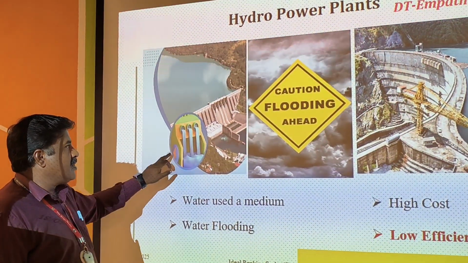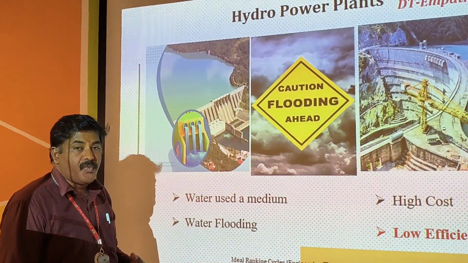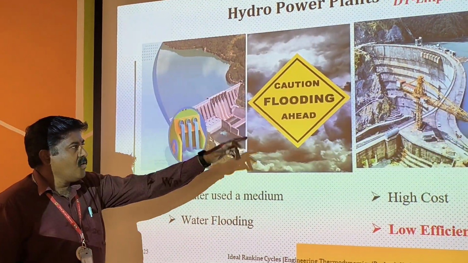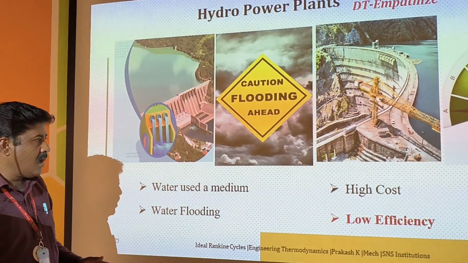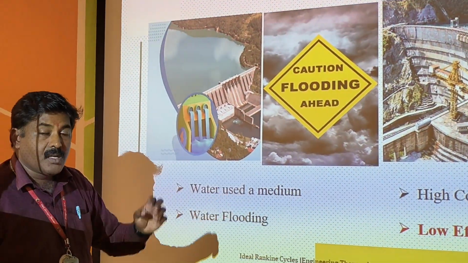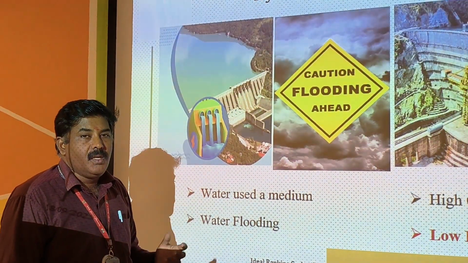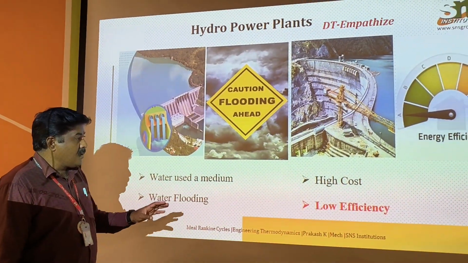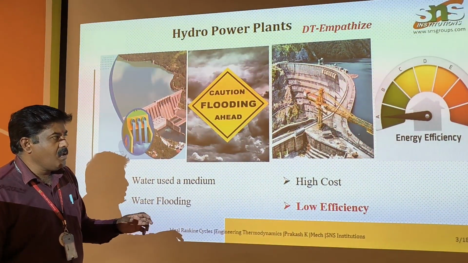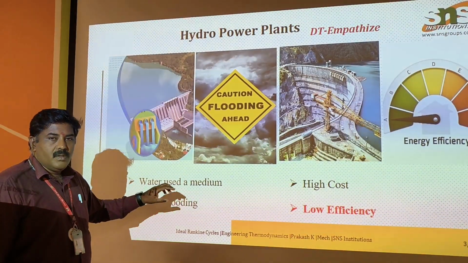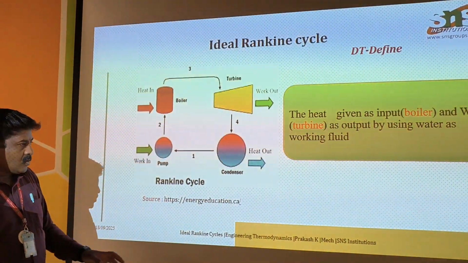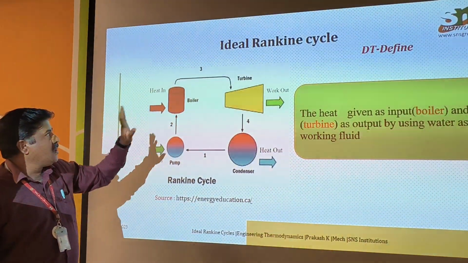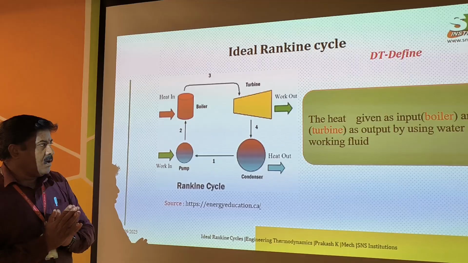And the second one is, because of these dams, sometimes floods may occur. At that time the water cannot be stored; it has to be released, so flooding can take place. And as we discussed earlier, it takes more time to construct dams because they are very big structures, so the cost is also very high. Then coming to efficiency, when we compare to other power plants, the efficiency is low in hydroelectric power plants. Based on this empathy, we are defining a solution, and we are taking the ideal Rankine cycle.